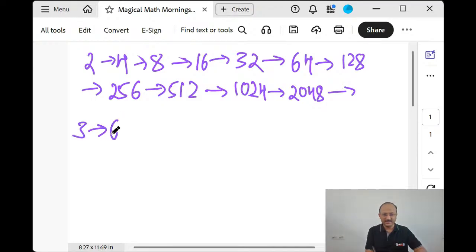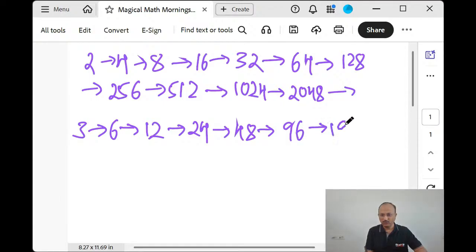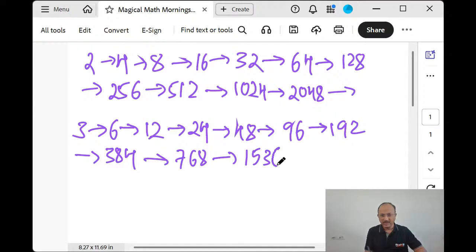Double of 3 is 6, 12, 24, 48, 96, 192, 384, 768, 1536, and it goes on, 3072, and on and on.